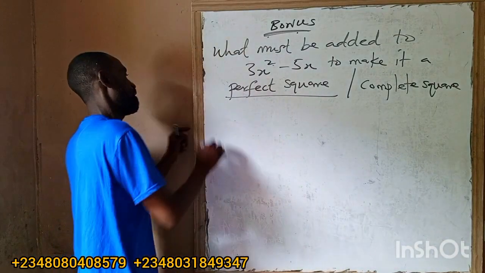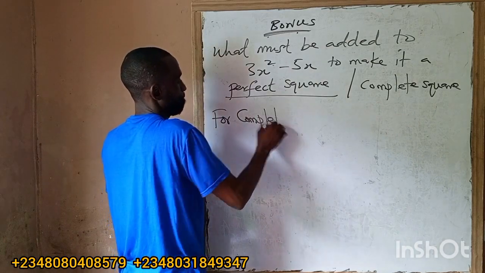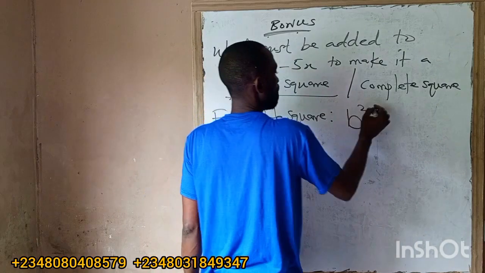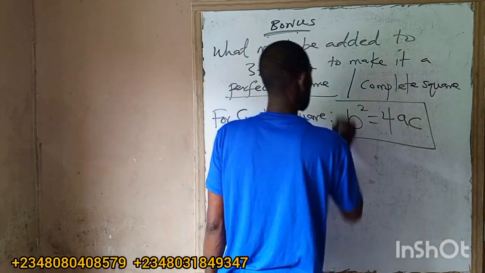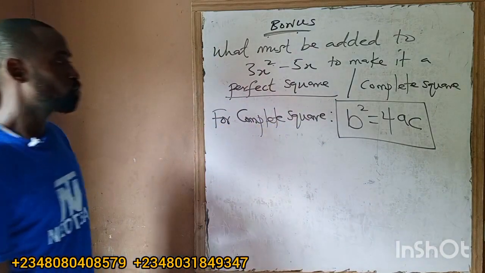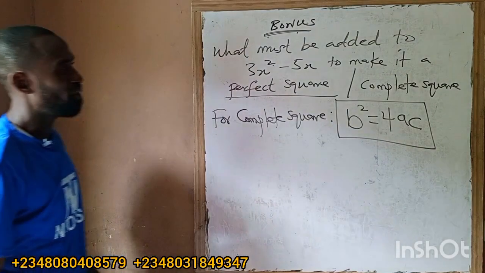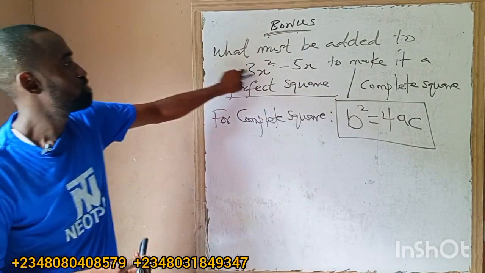So this is the formula for complete square. For complete square, what's the formula? B squared must be equal to 4ac. Take note of this. For complete square, b squared must be equal to 4ac. So that's the formula for perfect square, whenever you get perfect square.